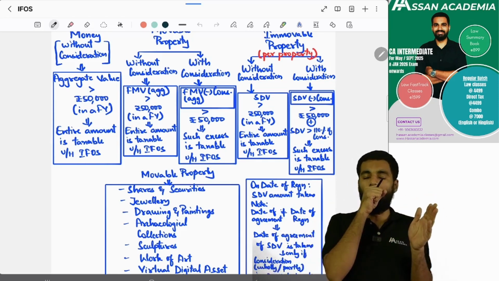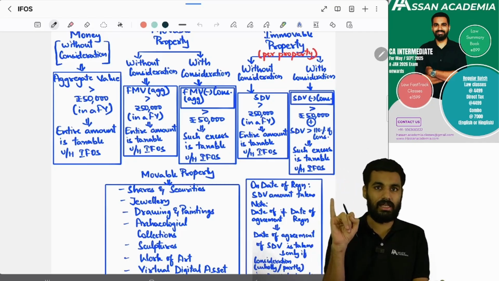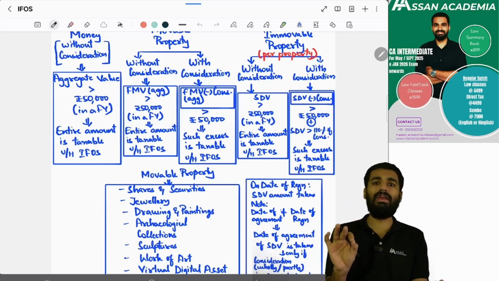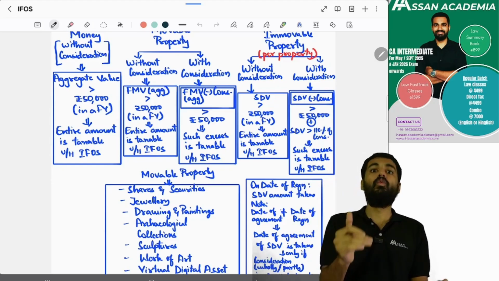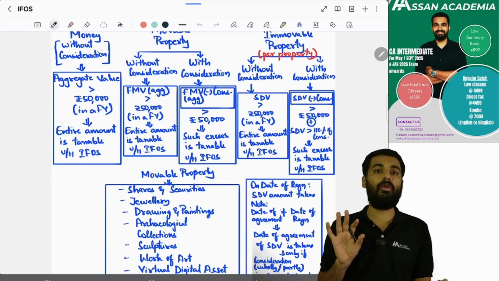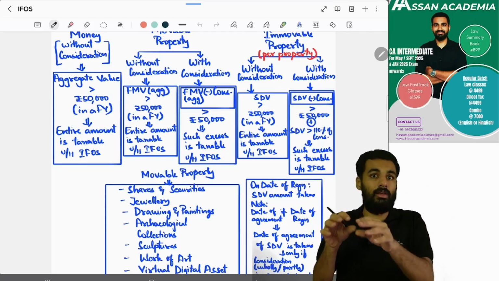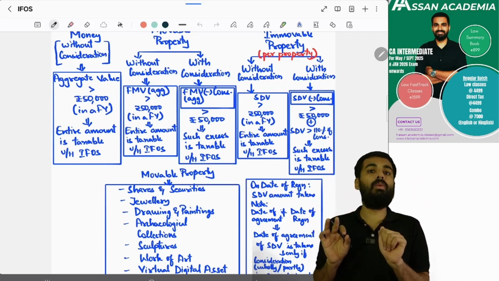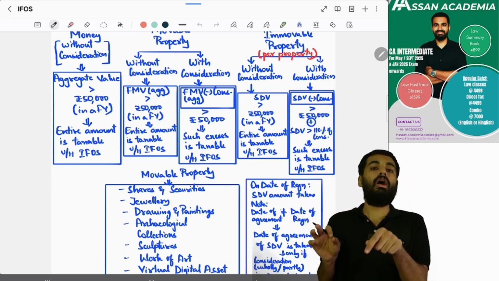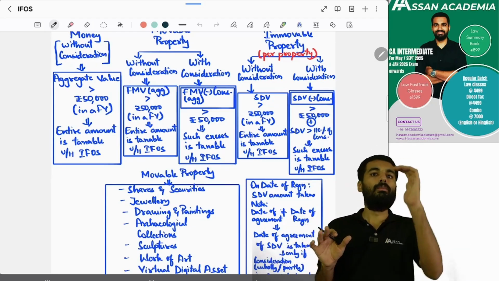Next, regarding movable property. What are the kinds of movable property? Shares and securities, jewelry, drawing and painting, archaeological collections, sculptures, work of art, and virtual digital asset. Only these movable properties will be taxable under income from other sources. But other than these, for example a car, is it a movable property? Yes, it is a movable property. But will it be taxable under income from other sources? No, only the following movable properties.